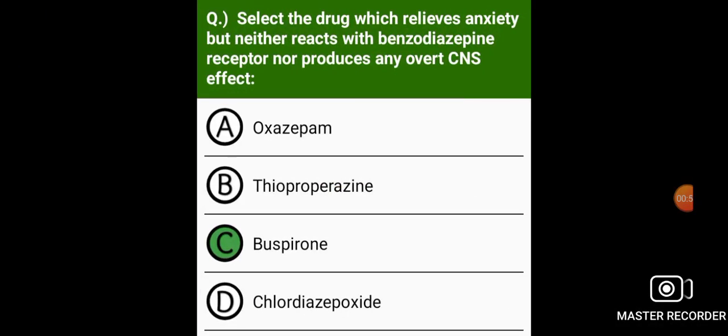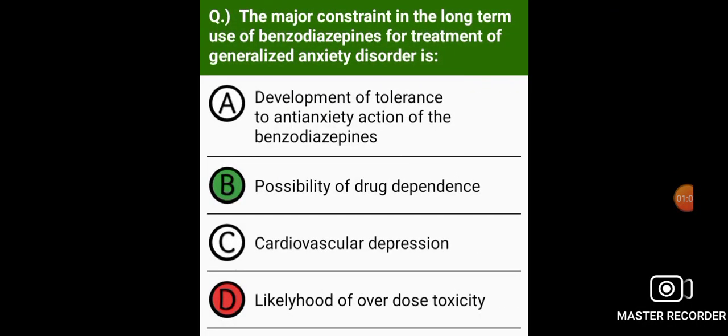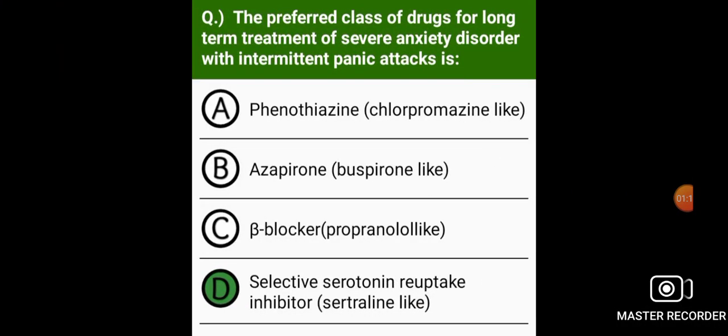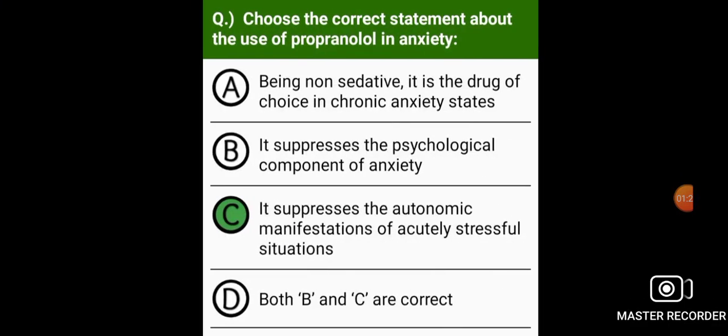Select the drug which relieves anxiety but neither reacts with benzodiazepine receptor nor produces any overt CNS effect. Buspirone. The major constraint in the long-term use of benzodiazepines for treatment of generalized anxiety disorder is possibility of drug dependence. The preferred class of drugs for long-term treatment of severe anxiety disorder with intermittent panic attacks is selective serotonin reuptake inhibitor, that is sertraline-like compounds.